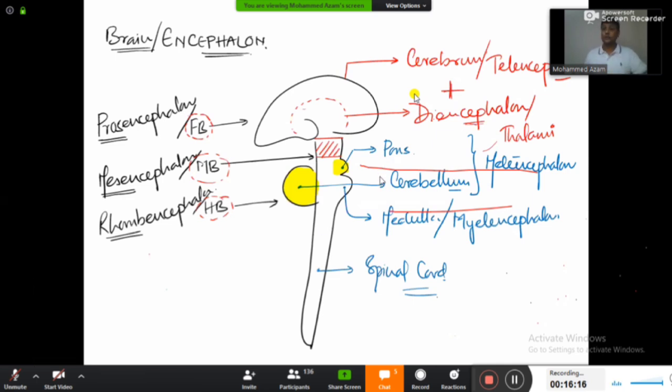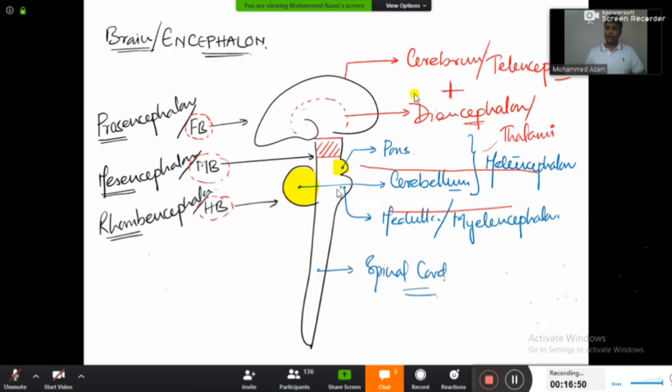Try to recall the names right now. Brain is also known as what? Encephalon. And our brain is actually divided into three parts: the forebrain, midbrain, and the hindbrain. The forebrain is also known as prosencephalon, the midbrain as mesencephalon, and the hindbrain as rhombencephalon. The forebrain is in turn made up of two parts: the cerebrum and diencephalon. And remember, cerebrum is also said to be the telencephalon. Diencephalon will include all the thalami parts. And mesencephalon is just mesencephalon, it's not further divided.